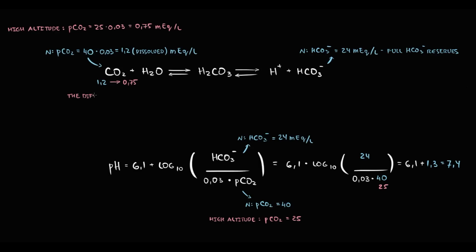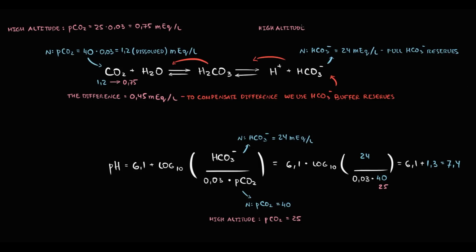The difference is 0.45. To compensate for this difference, we use our bicarbonate reserves. Basically, we convert a portion of bicarbonate into carbonic acid, and afterwards carbonic acid splits into carbon dioxide and water. So now the concentration of bicarbonate will be 24 minus 0.45, which gives us 23.55.